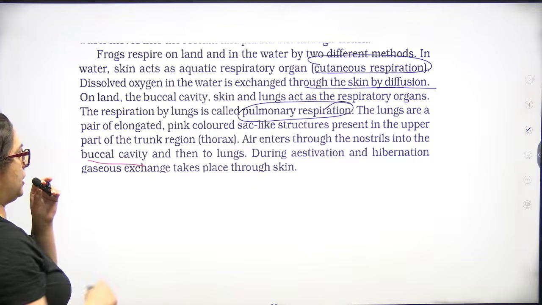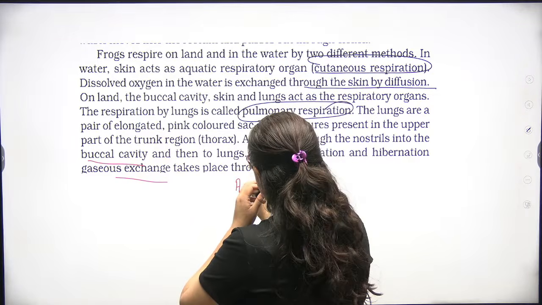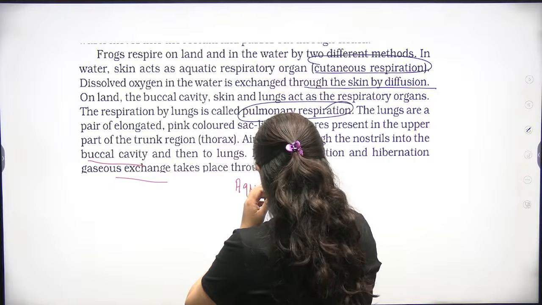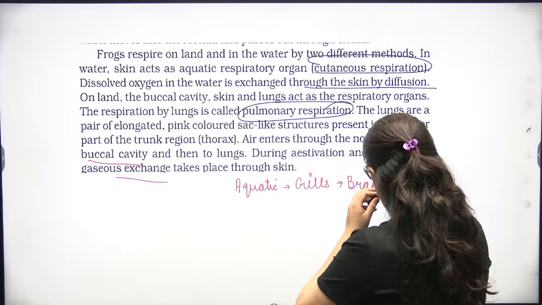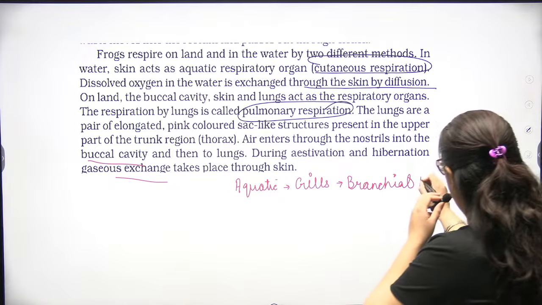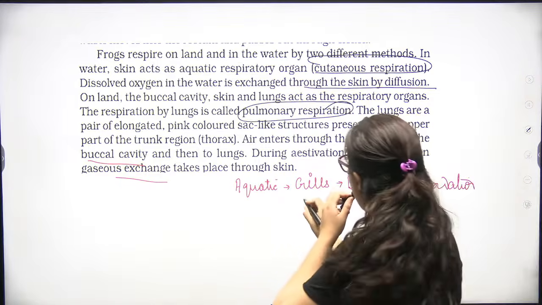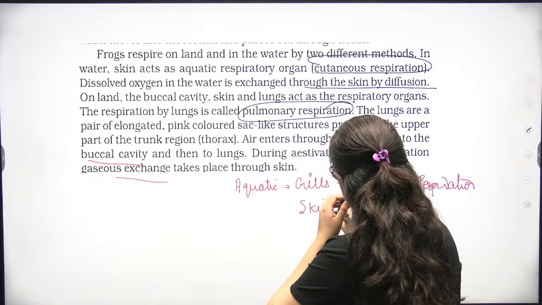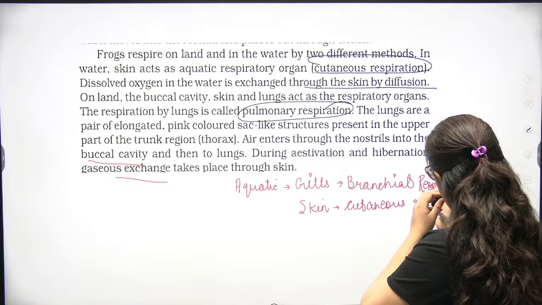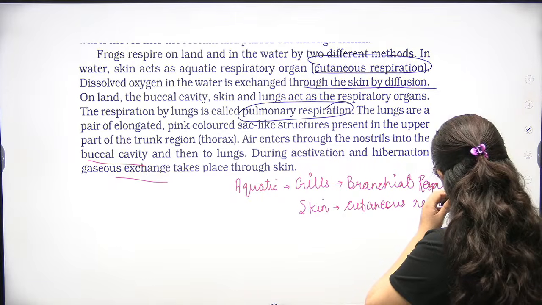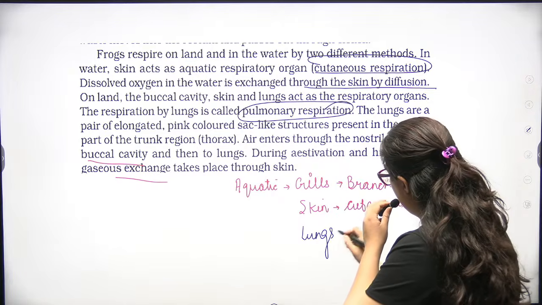During estivation and hibernation, respiration is through the skin. If the organism is in an aquatic habitat, the respiration is by gills, branchial respiration. It is also done by skin, cutaneous respiration, and by lungs, pulmonary respiration.